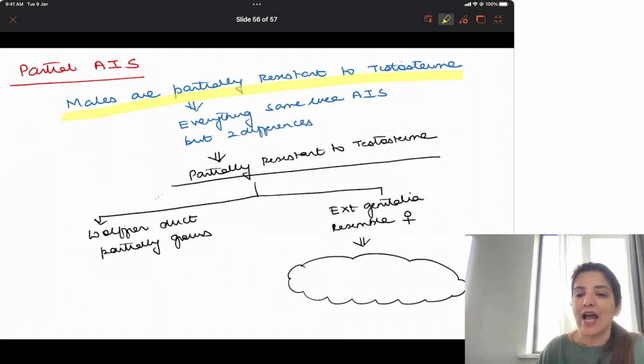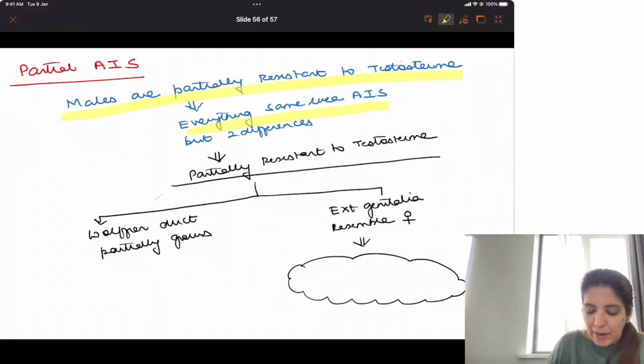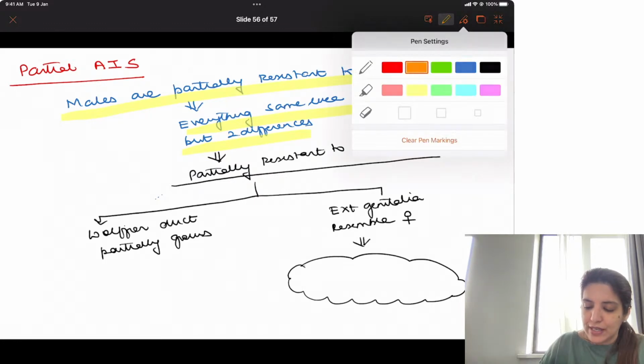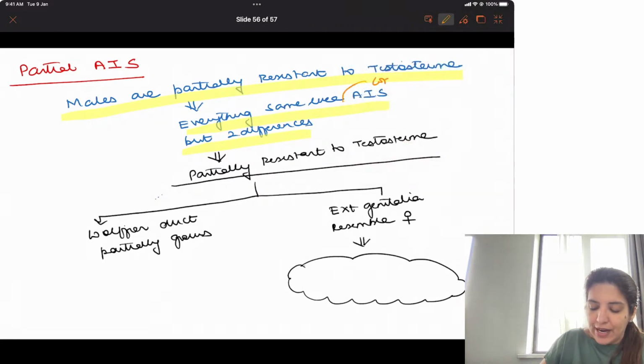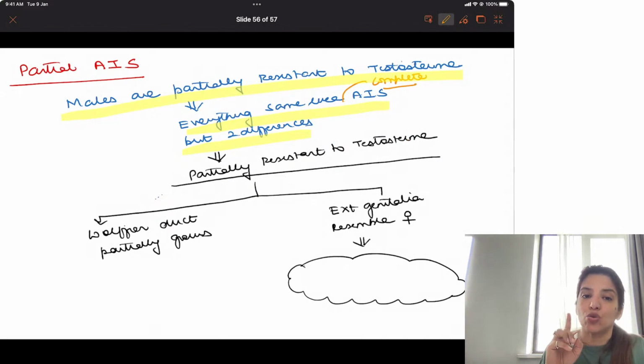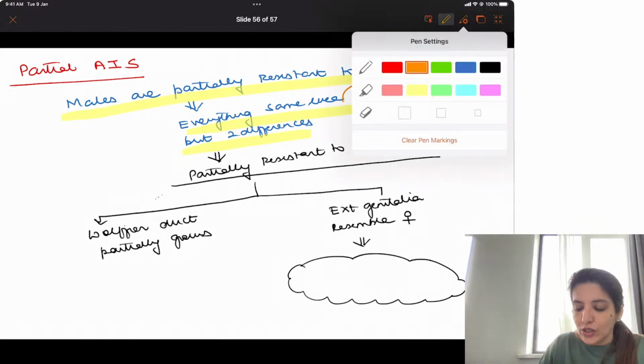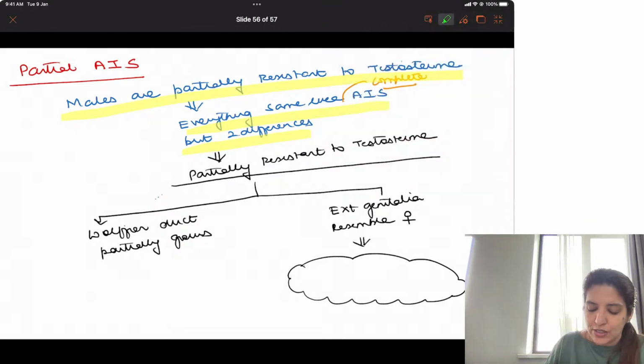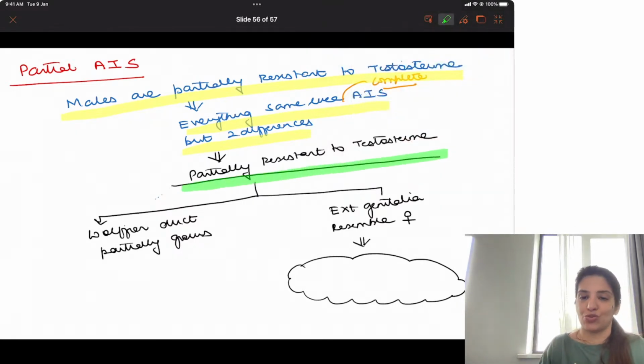So in partial androgen insensitivity syndrome, everything is same like complete androgen insensitivity syndrome, but there are only two differences, and both these differences are happening because they are partially resistant to testosterone.